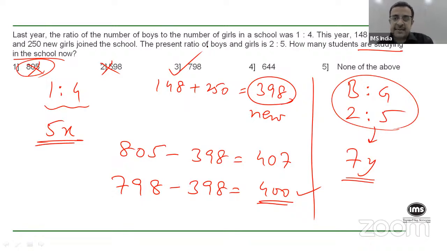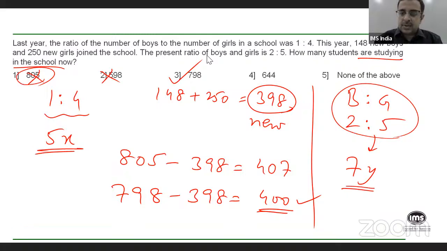Because 798 itself is divisible by 7. And if I remove the 398 new students, then the old students, which are 400, is a multiple of 5. So it satisfies all conditions, right? And then 798 will be your answer, right? So again, rather than trying to solve it in the standard format and use ratios and form equations and all that, this is a quicker way to solve, right? I hope this is clear.